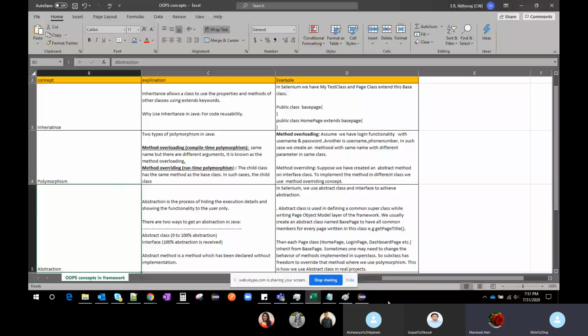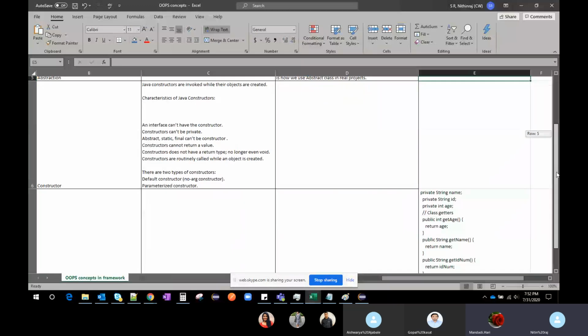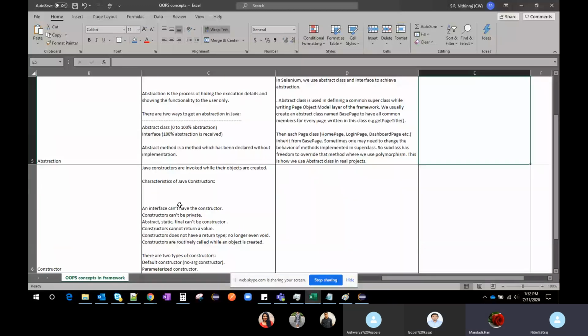Okay, fine. These are the OOP concepts, and I added one more thing, constructor. It should be helpful for you to understand what a constructor is and what the characteristics of a constructor are. Just go through it once, and it will give you a clear idea.